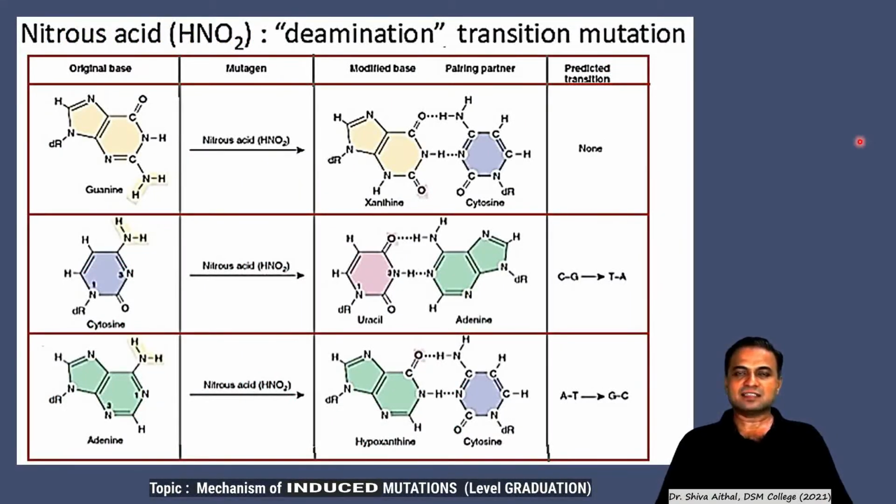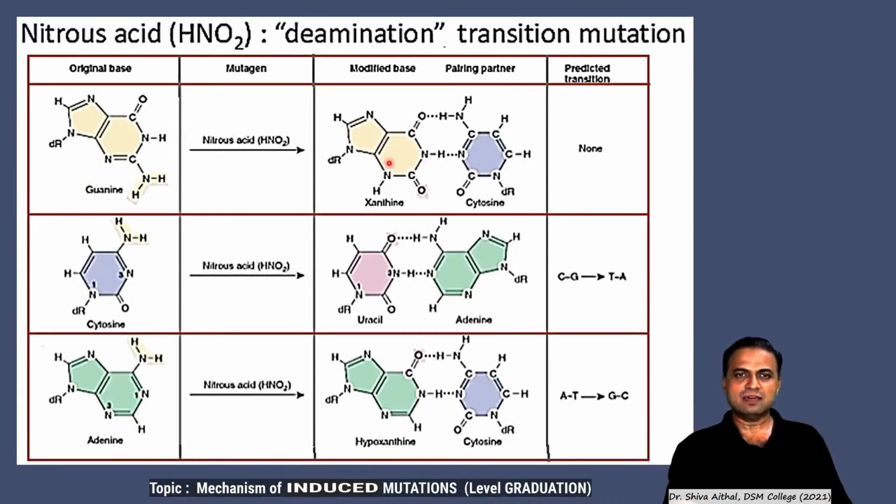Nitrous acid has three different transitions. It acts on guanine, cytosine and adenine. It has the capacity to act on guanine, cytosine and adenine. When it acts on guanine, it modifies the base into xanthine. Guanine in the presence of nitrous acid is modified to xanthine, and this xanthine now has the capacity to base pair with cytosine. Okay, so here what is happening? Guanine is pairing with cytosine, so GC base pairing is remaining GC.